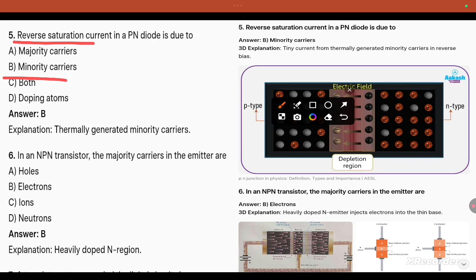Coming to the NPN transistor, question number 6, the majority carriers in the emitter. NPN, N-type, P-type, N-type. So the majority carriers in the emitter are electrons. Emitter is heavily doped, base is lightly doped, collector is moderately doped.